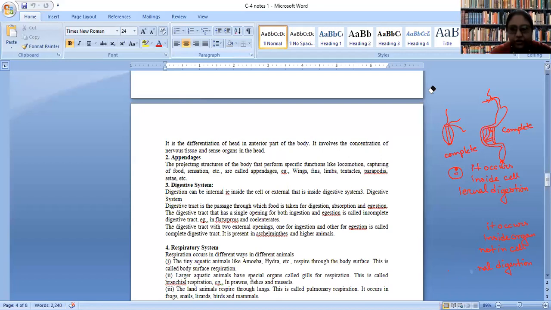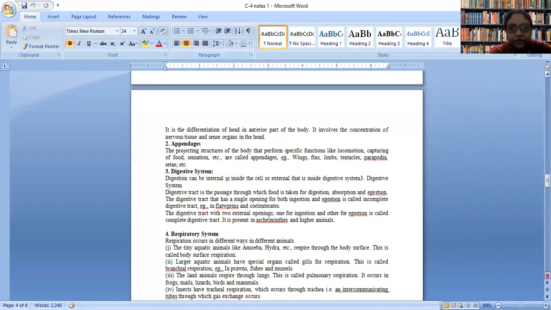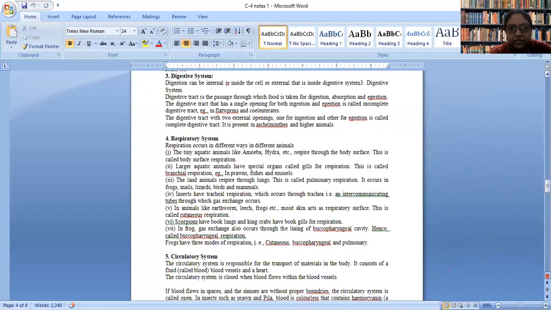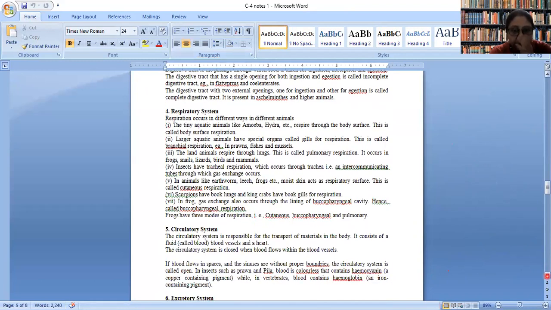So now we will talk about the respiratory system. The respiratory system is a very important part of our body. It can be underdeveloped to developed depending on which organism we are talking about. Respiration occurs by using different things.